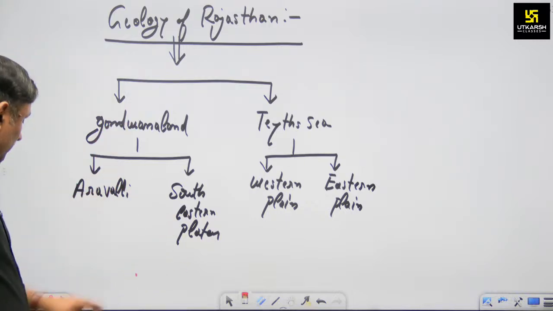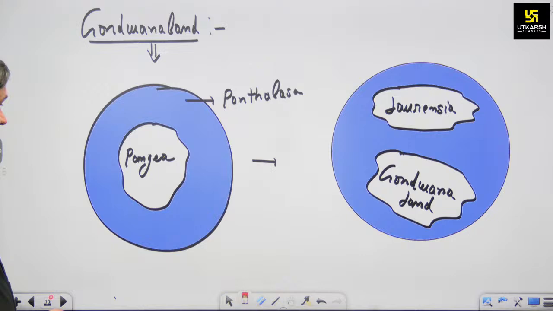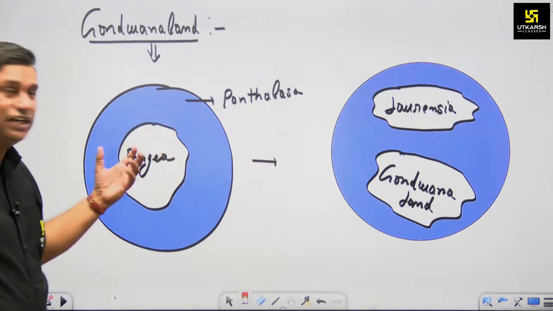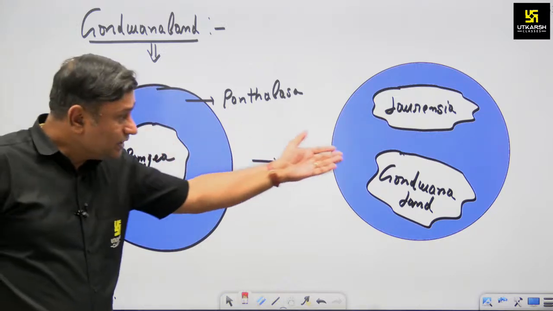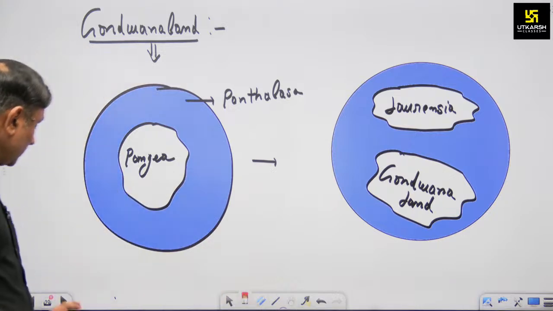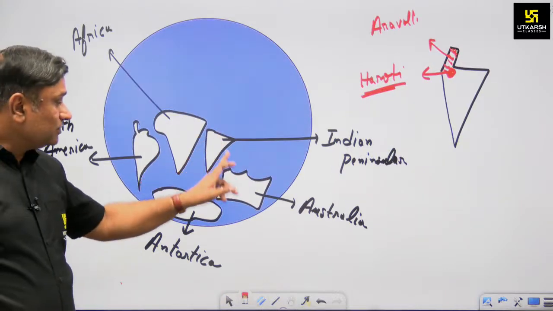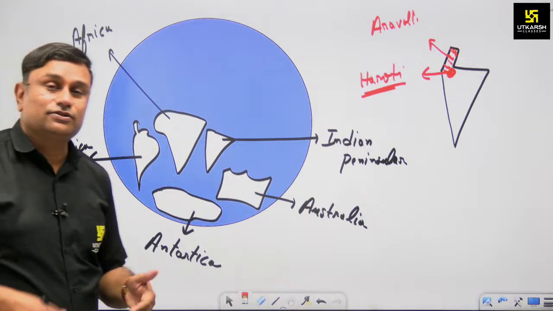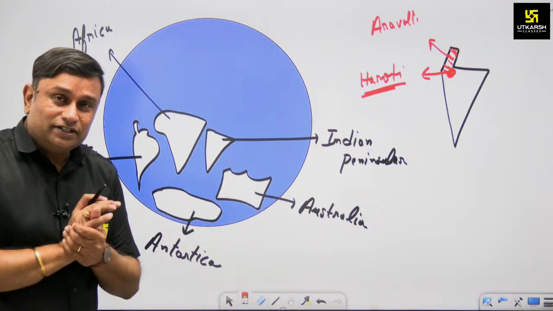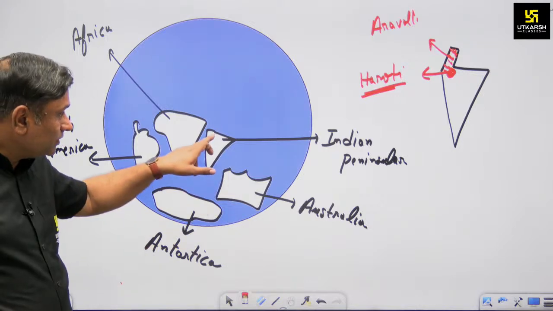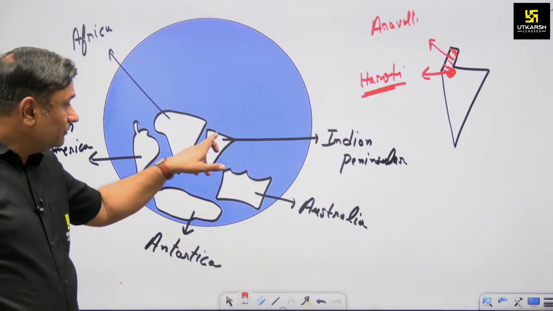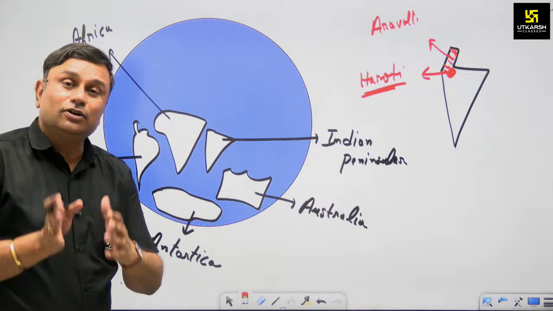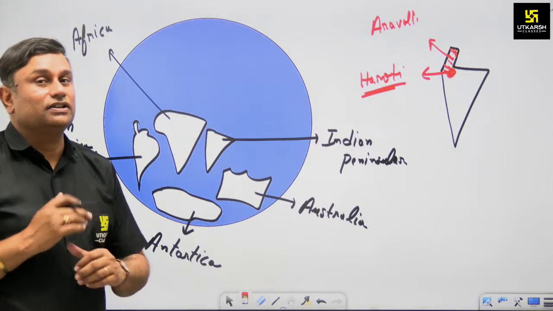So what is Gondwana land? Gondwana land is a southern section of Pangaea. And how many landmasses are associated with Gondwana land? Along with the Indian Peninsula, Australia, Antarctica, Africa and South America are associated with Gondwana land. As a part of the Indian Peninsula, Aravalli is considered the oldest formation of Earth also.